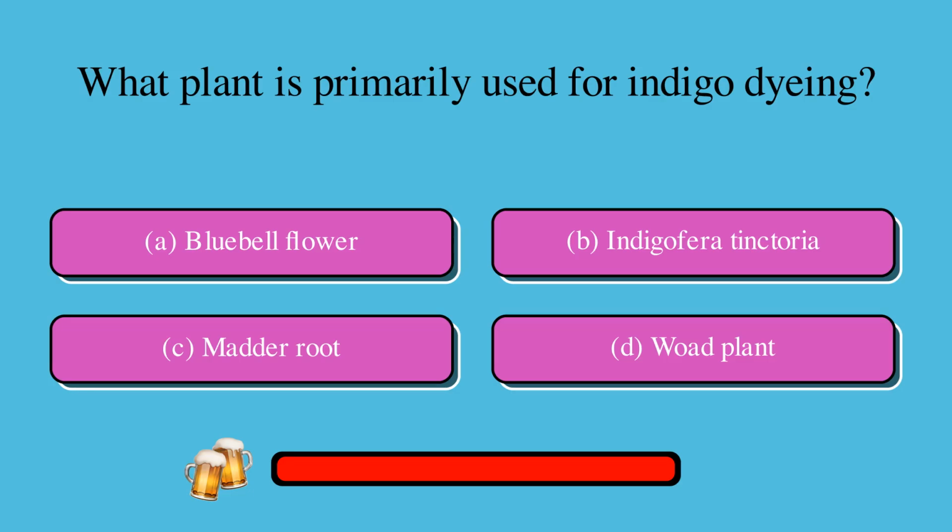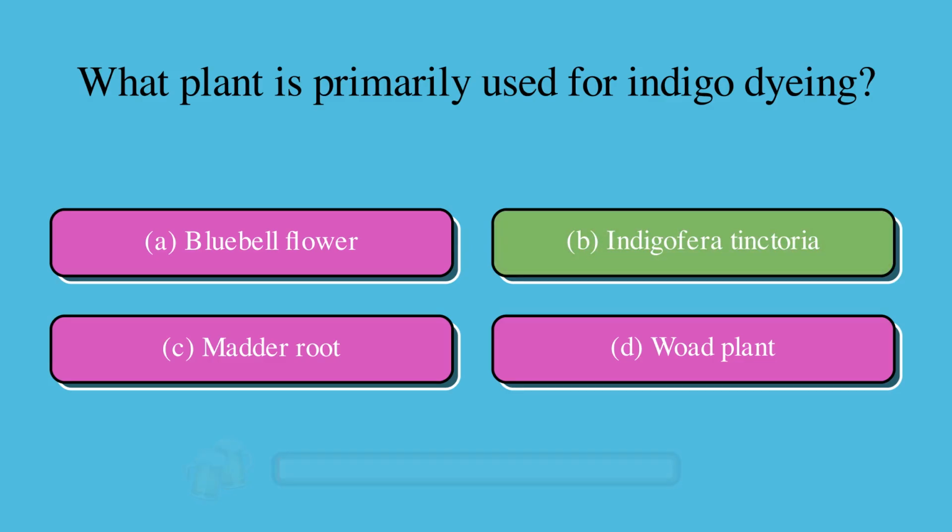What plant is primarily used for indigo dyeing? Is it A, bluebell flower, B, Indigofera tinctoria, C, madder root, or D, woad plant? The correct answer is B, Indigofera tinctoria.